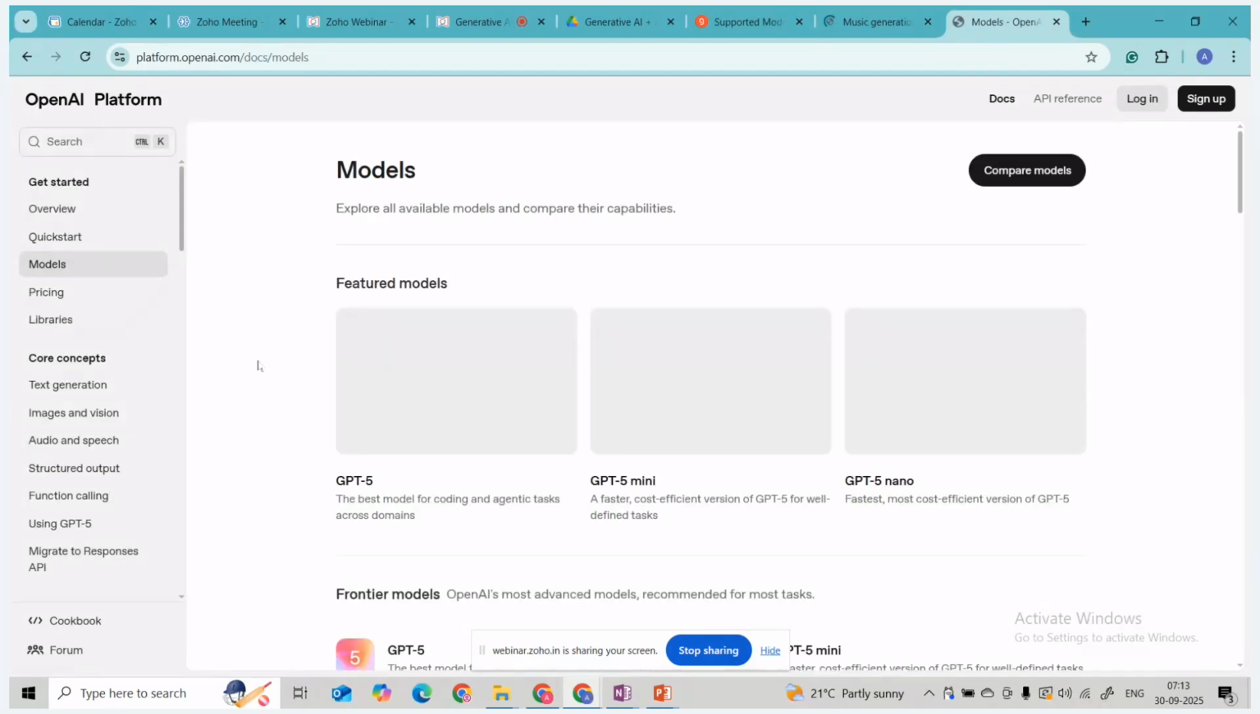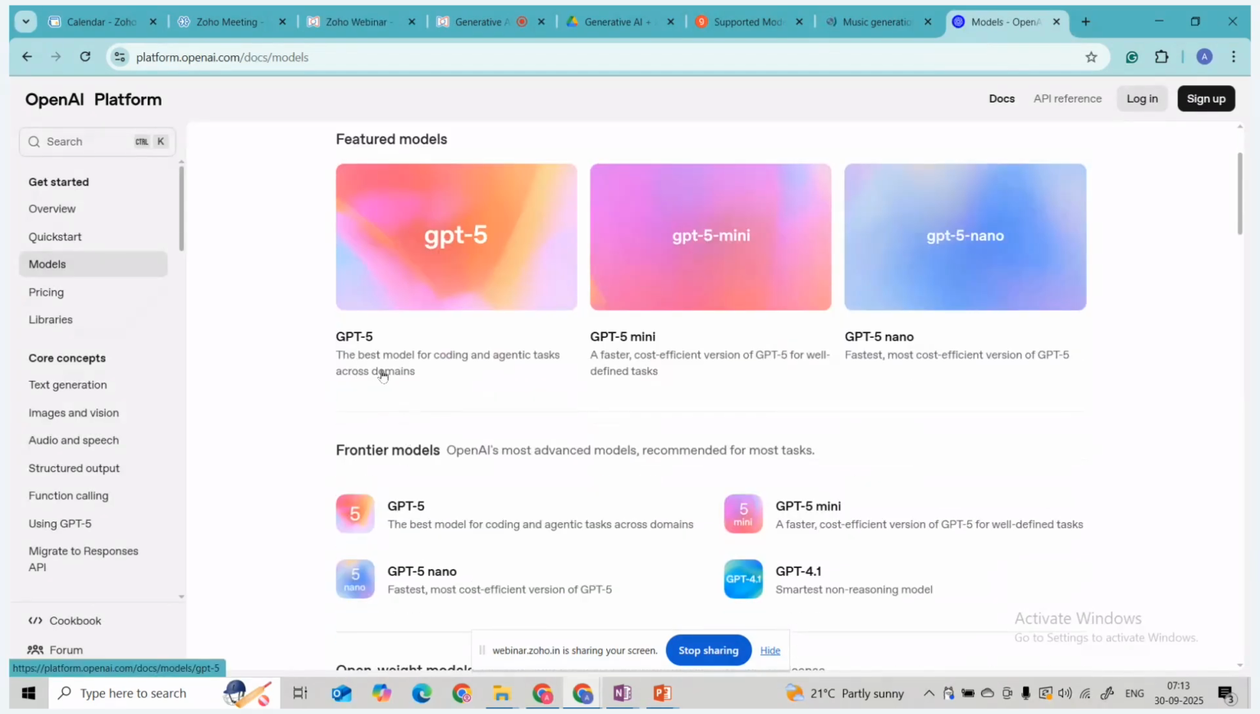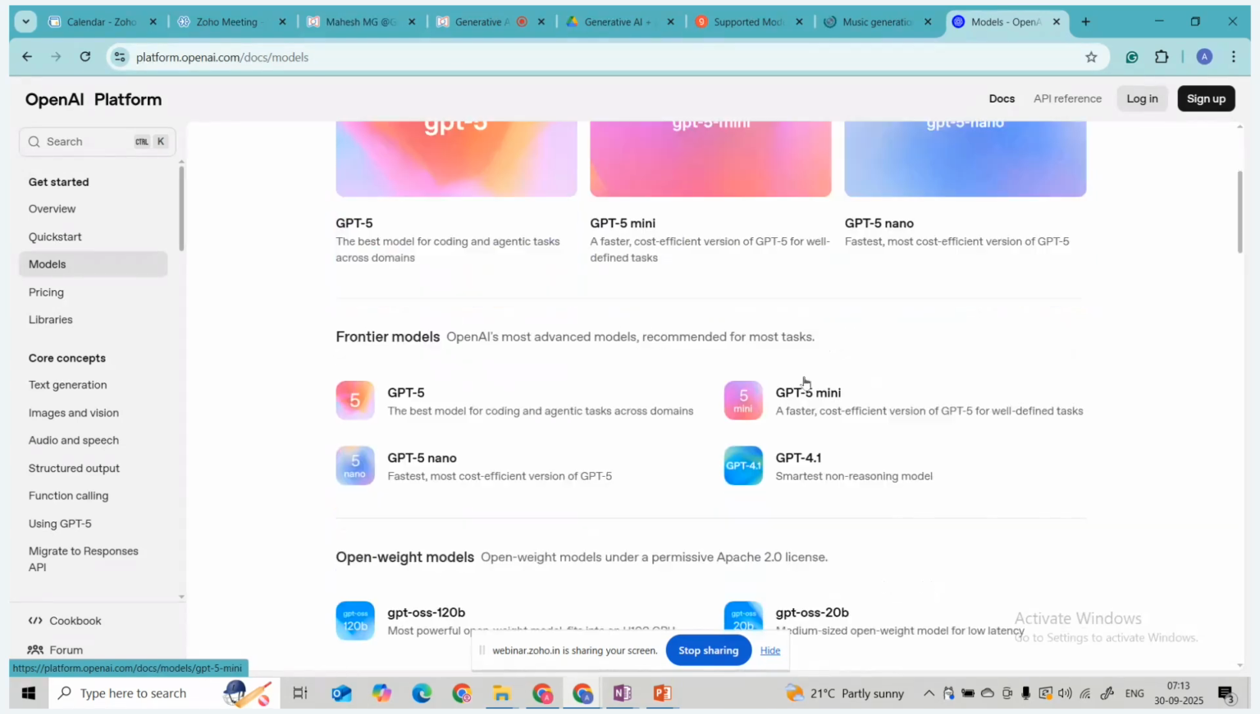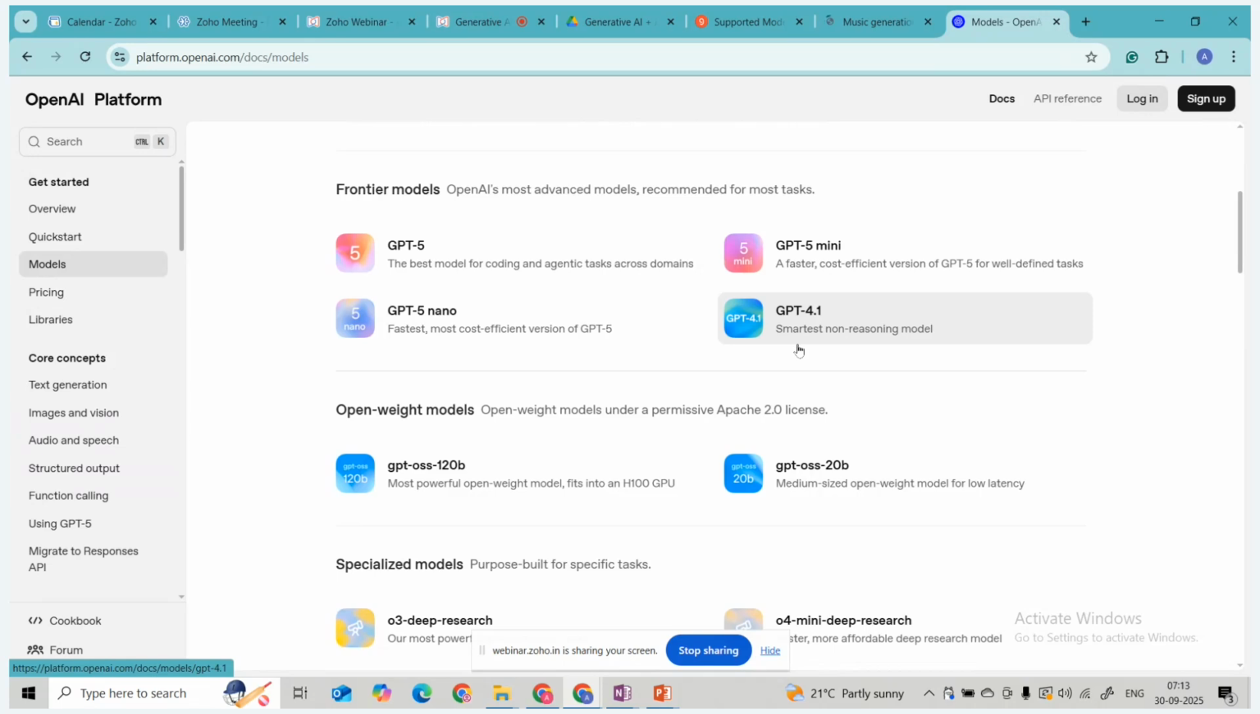So here you can see we also have GPT-5, based for coding and agentic tasks across the domain. Then GPT-5 mini is a faster and more cost-efficient version of GPT-5 for well-defined tasks. The nano model is the fastest and most efficient version of GPT-5. Then we have GPT-4.1 mini.